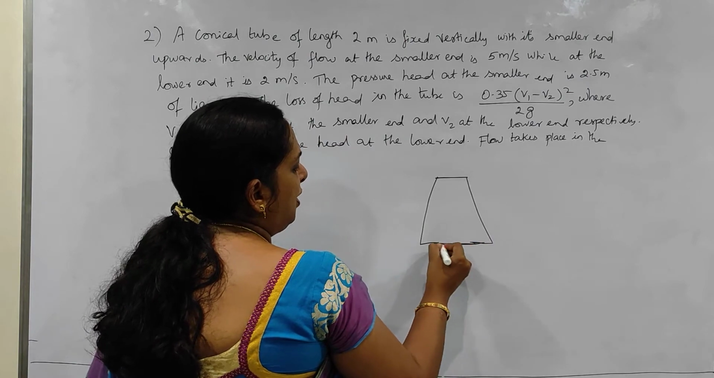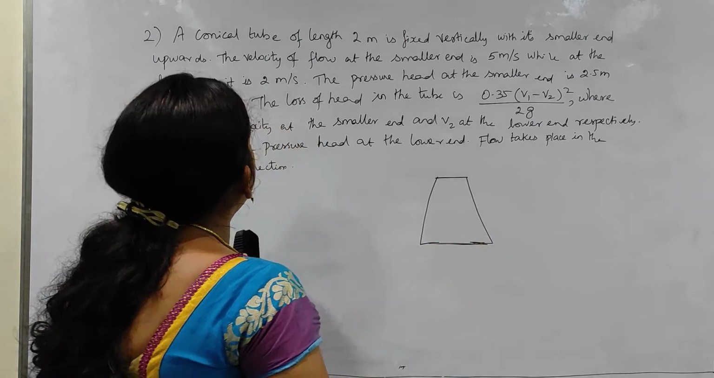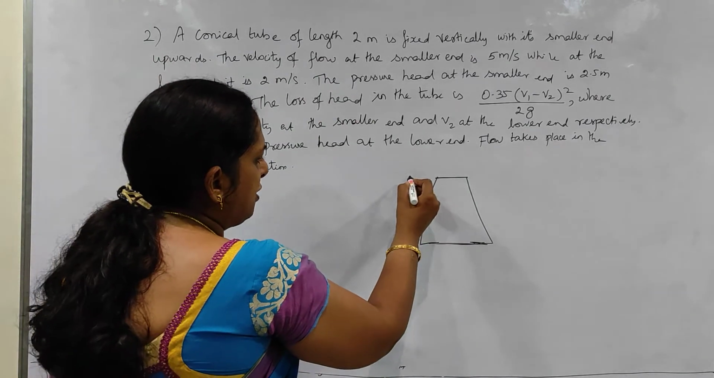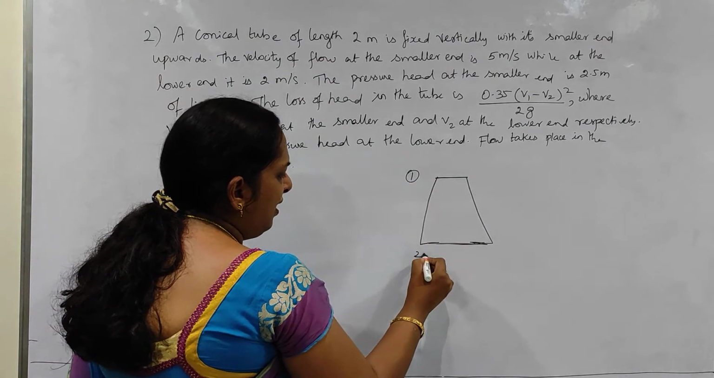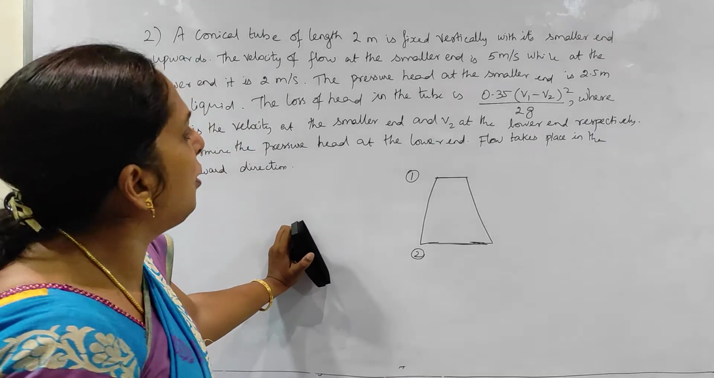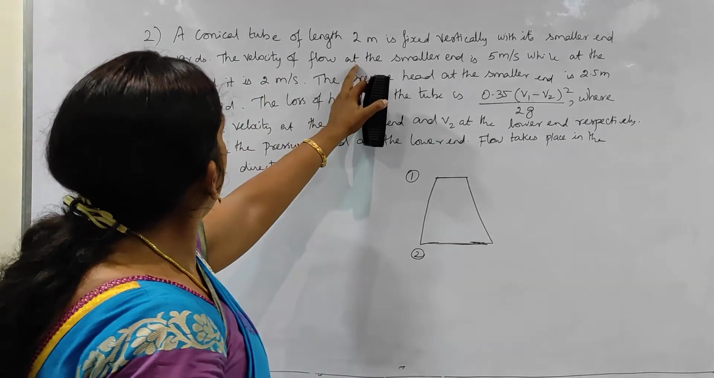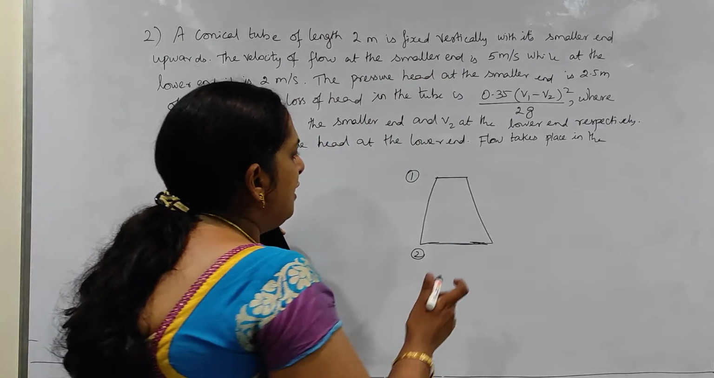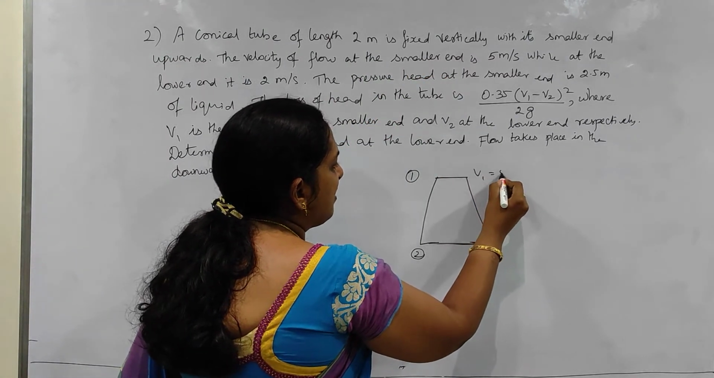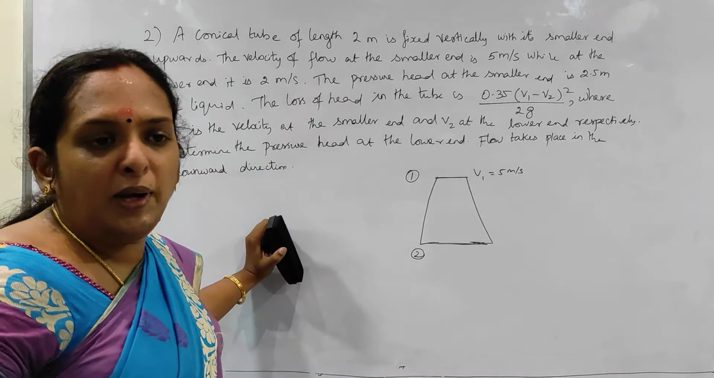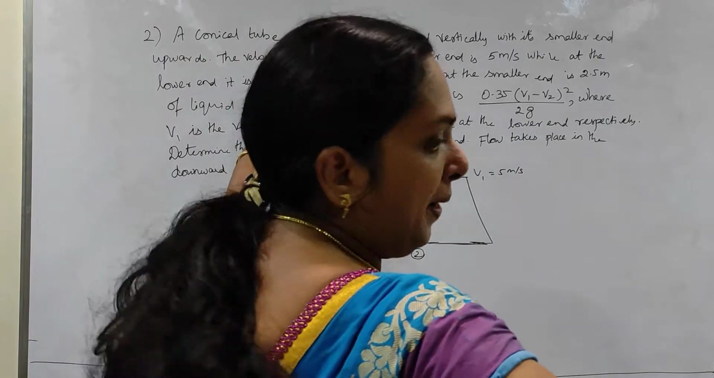Okay, so this is what they have given you here. And the velocity of flow at the smaller end. Say let this be your smaller end, section 1, and your lower end. They have not given you larger end, instead they have given you the lower end. So the velocity of the flow at the smaller end is 5 meter per second. So here V1 is given as 5 meter per second. While at the lower end is 2 meter per second.